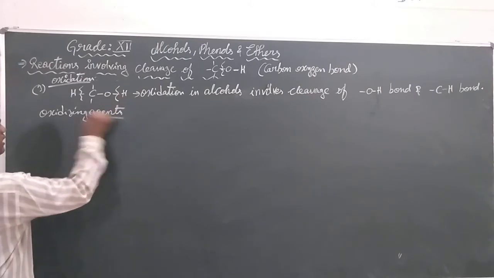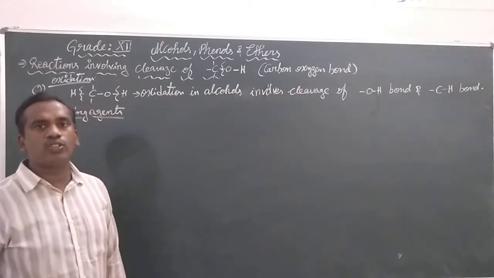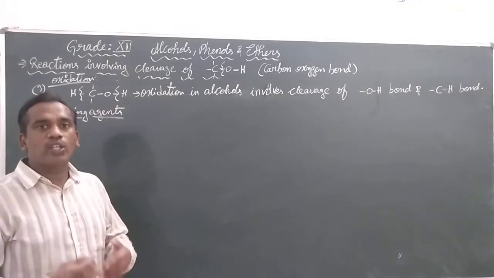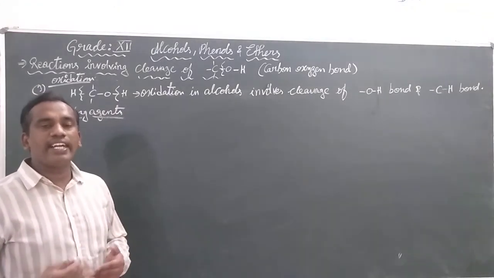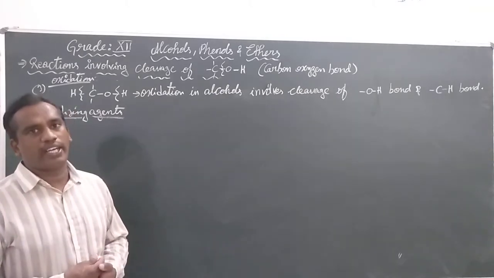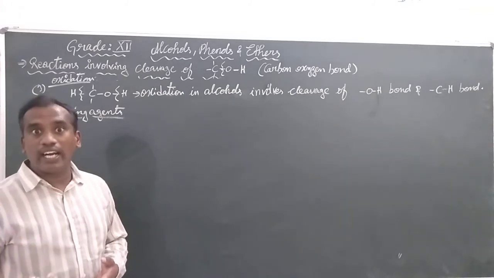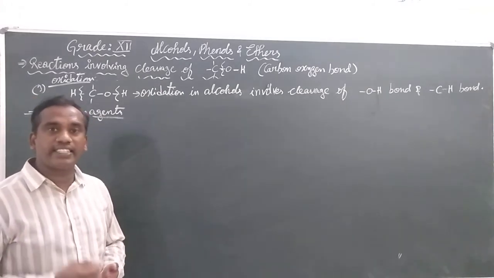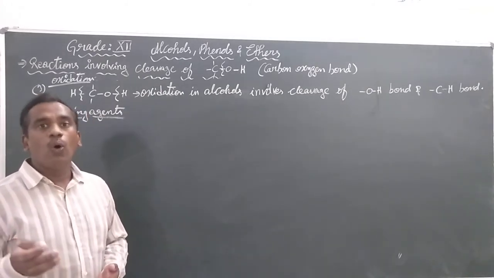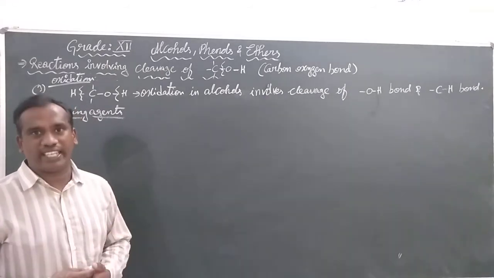What are oxidizing agents? Oxidizing agents are the compounds that help in oxidizing the reactant to the product. There are many kinds of oxidizing agents. There are strong oxidizing agents and there are also mild oxidizing agents. Mild means weak.